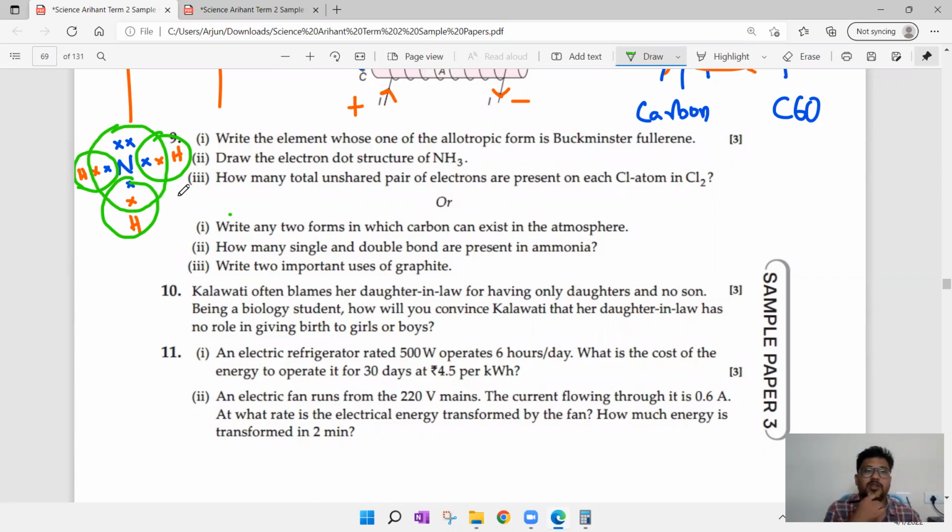So this is the electron dot structure of NH3. And this can be written as N single bond H, single bond H, single bond H. That is the structure. Next, the third one.